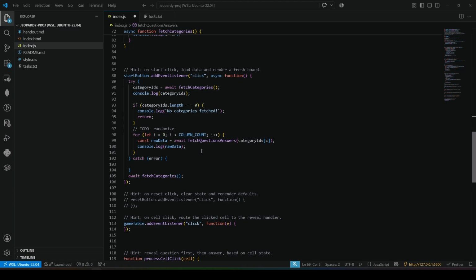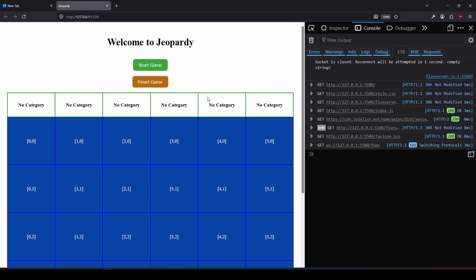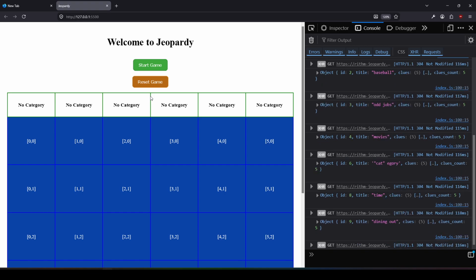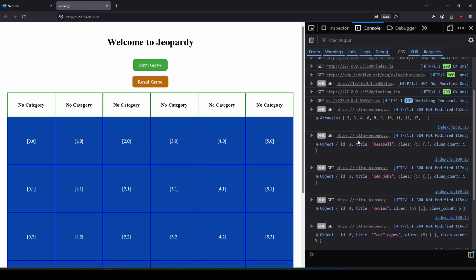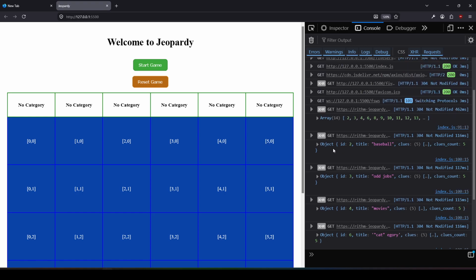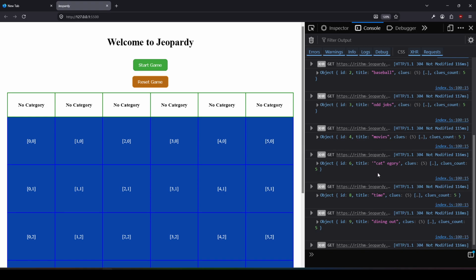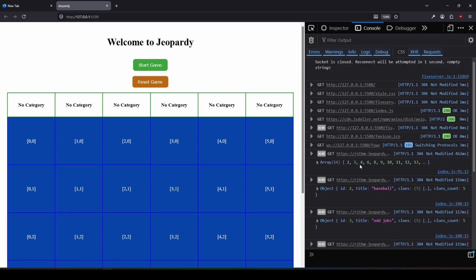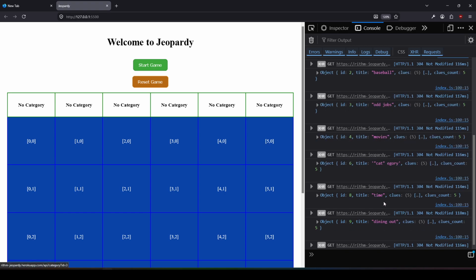Now we should get some data, right? Save. Come back. This should have restarted. Okay, all right. So we got something. Yes, this loop ran. We have baseball, odd jobs, movies, category, time, and dining out. So it's all right now. It's always going to be these first 6. Is it 6? Yeah, that's 6. We're going to randomize them later, but it's always going to be the first 6 here.